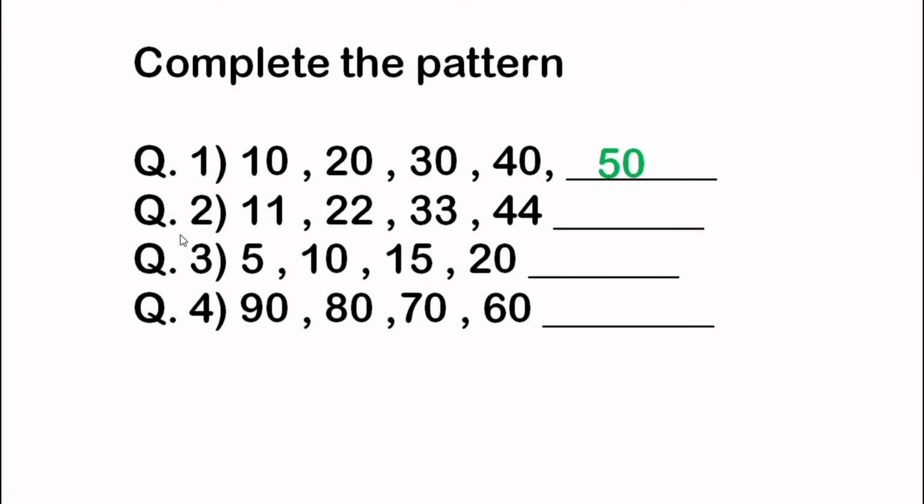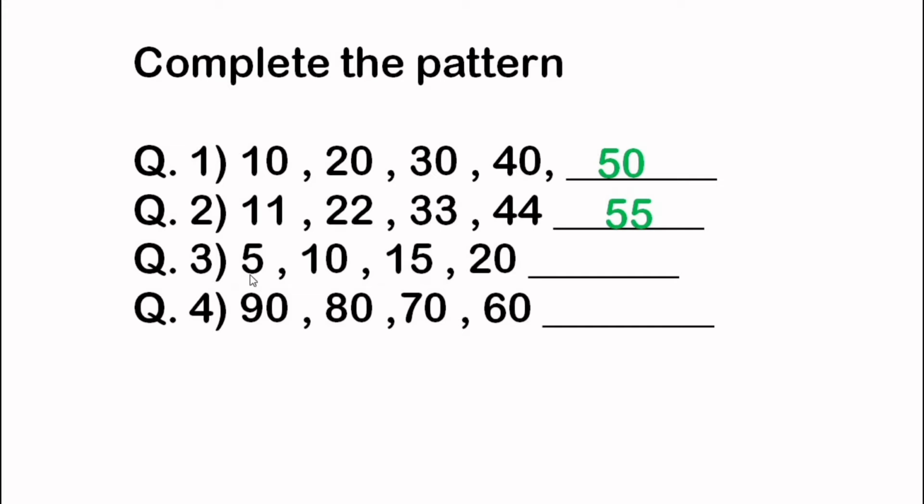50. Question number 2. 11, 22, 33 and 44. Here we can see that for each next number we have added 11. 11 plus 11 is 22. 22 plus 11 is 33. 33 plus 11 is 44. Then it will be 55 in the blank.